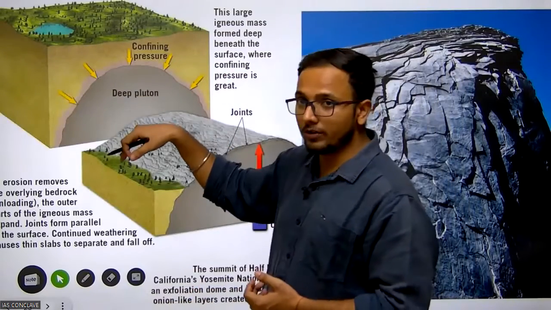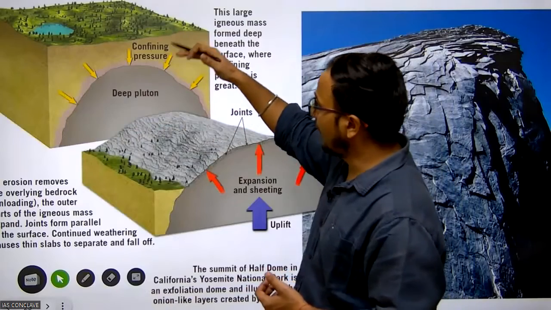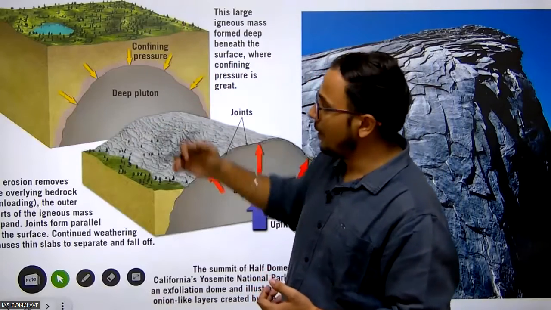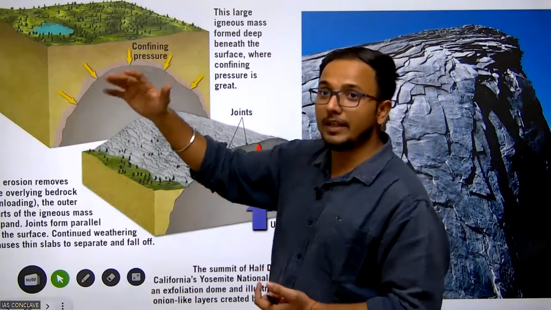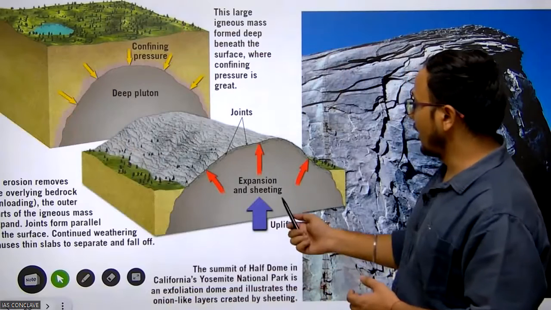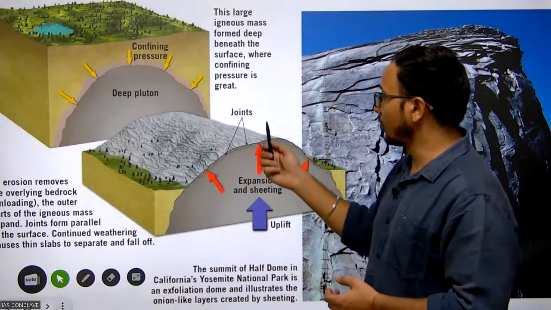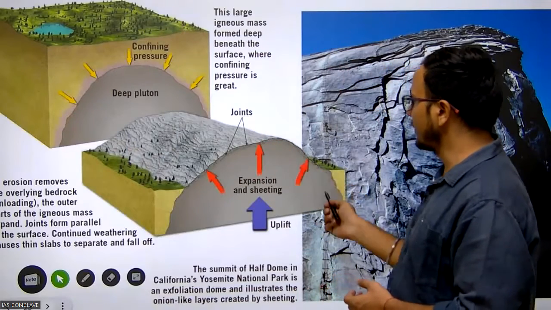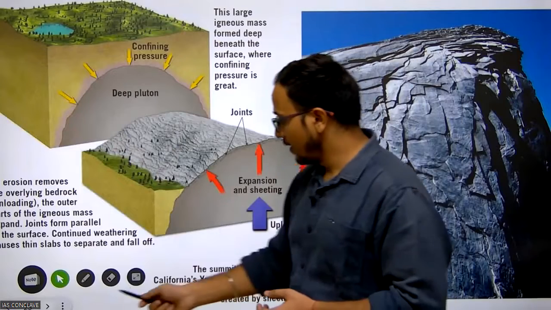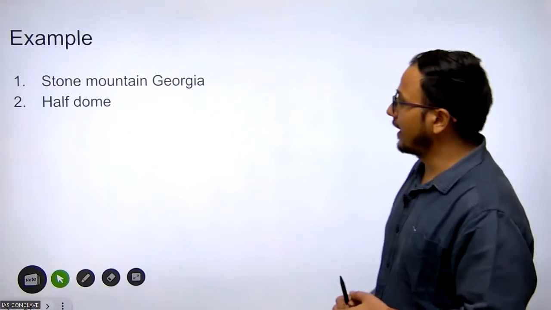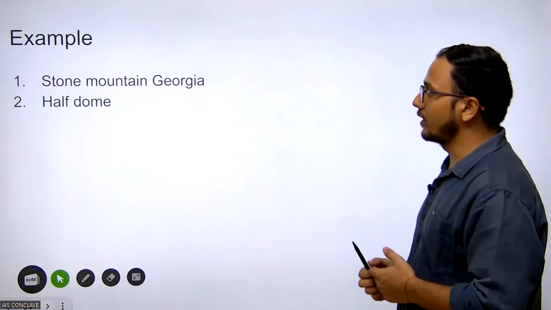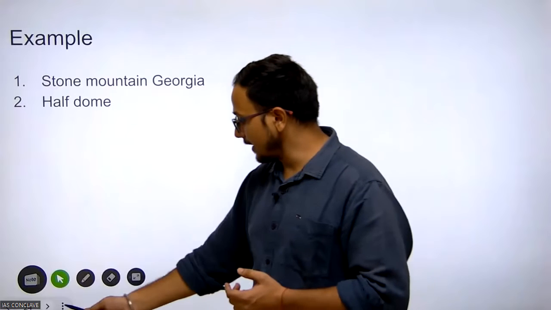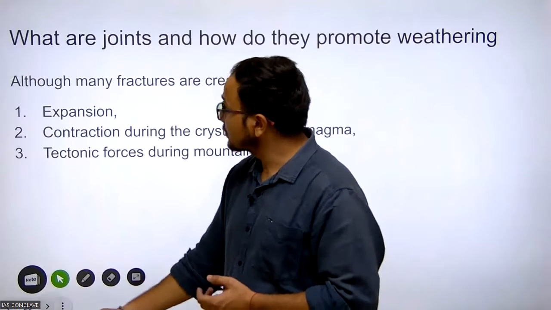If this is a deep pluton, it has a confining pressure because of the upper mass. But when this upper mass is taken away by erosion, it leads to expansion and sheeting because of the parallel joints developed in this dome structure. Now look at examples like Stone Mountain of Georgia and Half Dome. These are examples of sheeting.